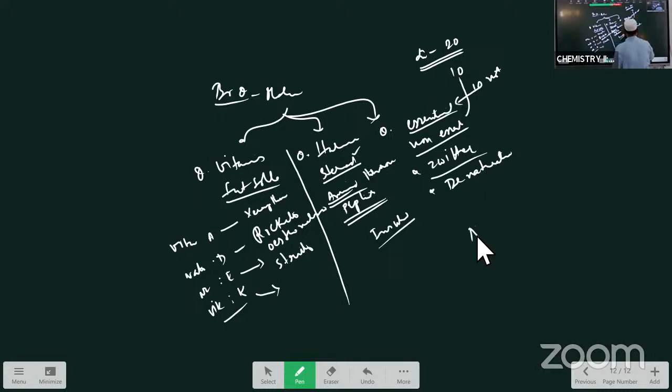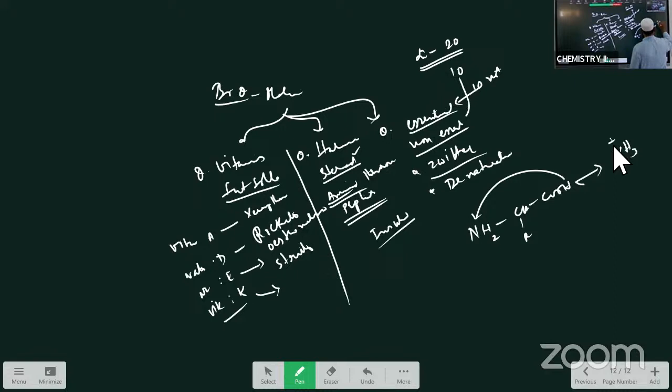Now what is the zwitter ion? See, I am writing the amine group here, and then here CHR CO. This is one amino acid. When it is placed in the water, this hydrogen changes its place. Instead of writing NH2, I am writing NH3 plus, then CHR here COO minus. A dipolar ion is formed when amino acids are placed in water. This dipolar ion of the amino acid is called what? Zwitter ion.